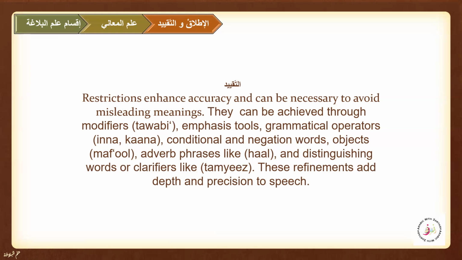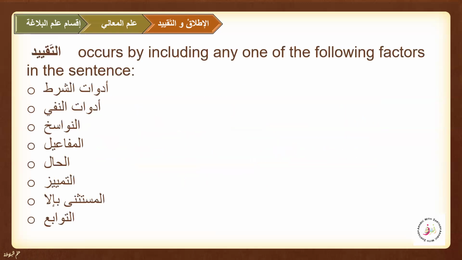So these are all refinements that add depth and precision to the speech. So here these restrictions can occur by including any one of the following factors. And alhamdulillah, we have been learning about them in ilm nahw as well, and we know that these in Ilm al-Balagha are called quyud.